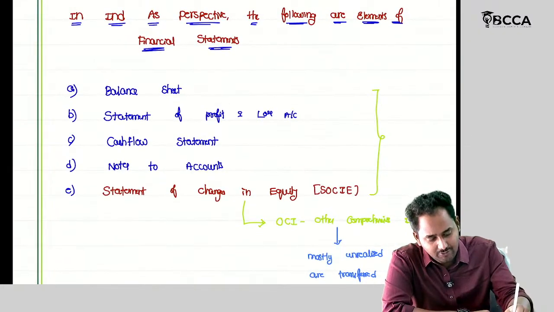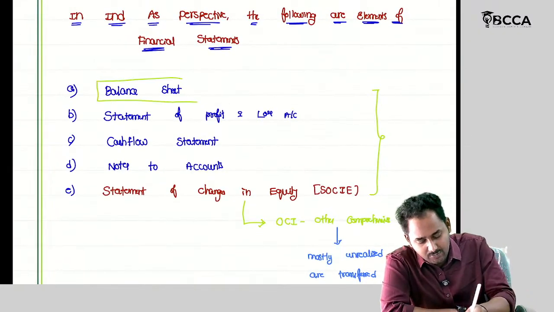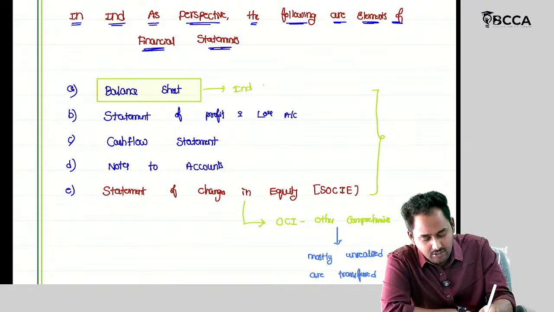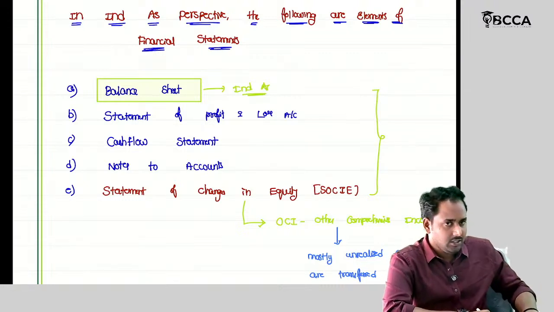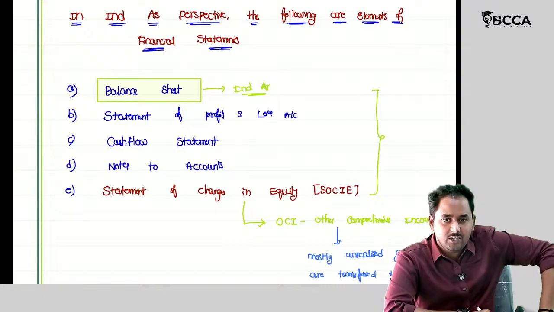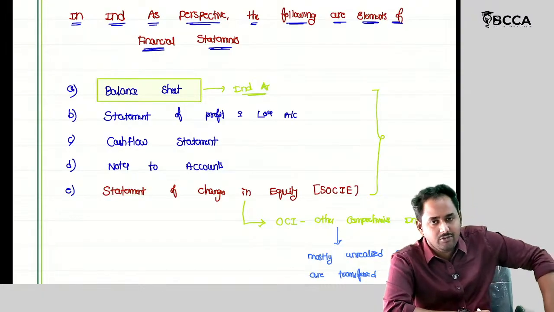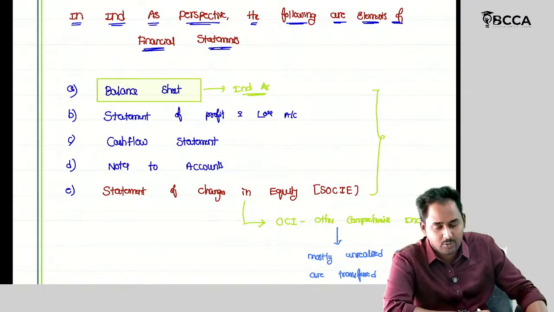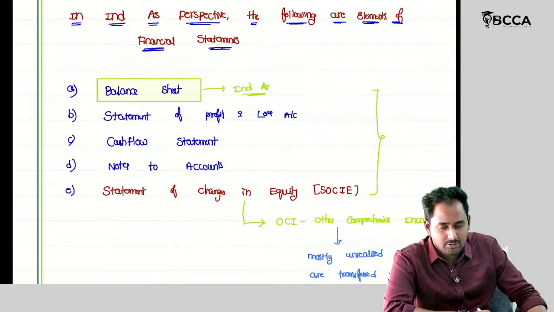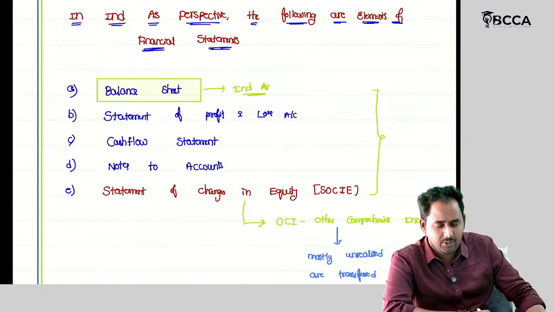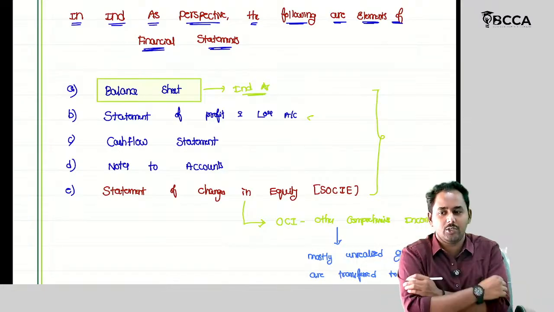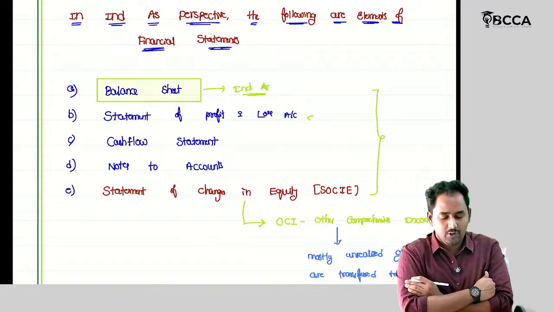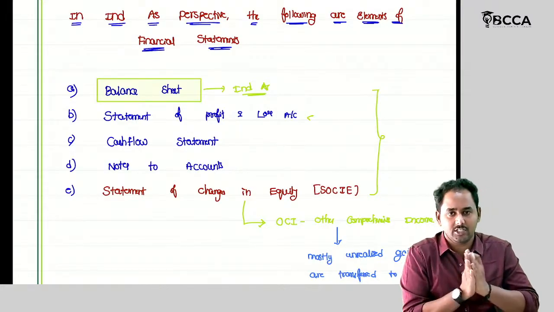Now let's see the format of this balance sheet as per Ind AS, Indian Accounting Standards. So as per Ind AS, we should follow Division 2 of Schedule 3. Let's see the format of Division 2 of Schedule 3 with respect to the balance sheet. We have barely seen the statement of profit and loss account. You need not learn the format of the statement of profit and loss account because there are no questions on this aspect.